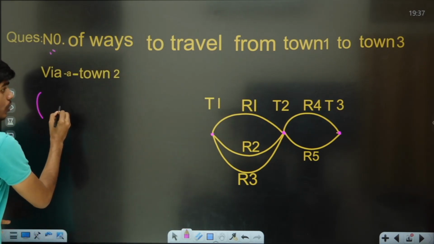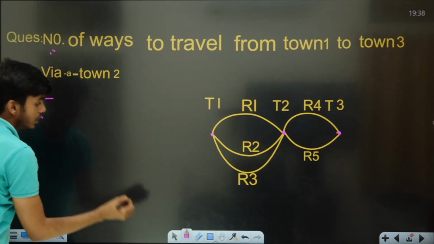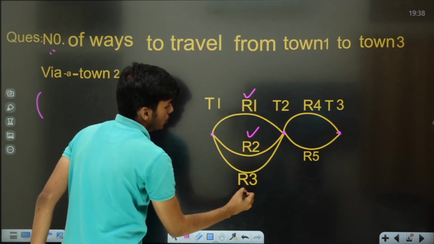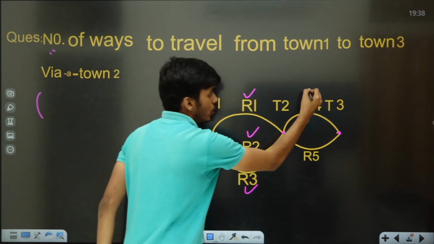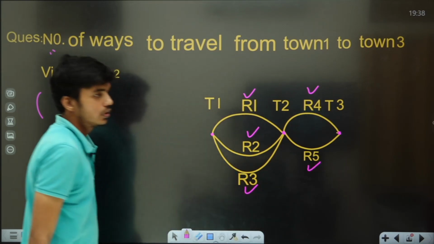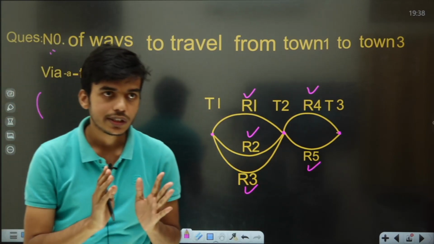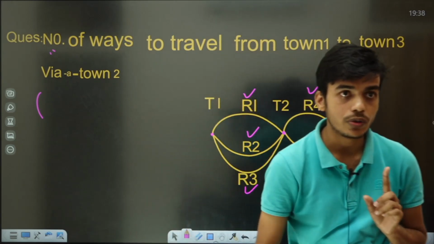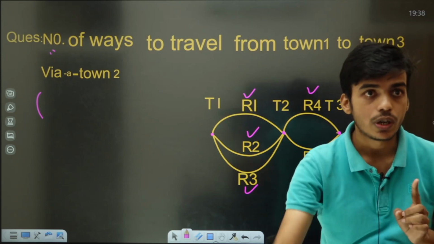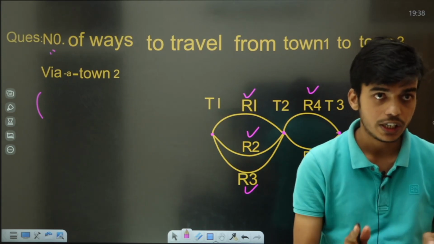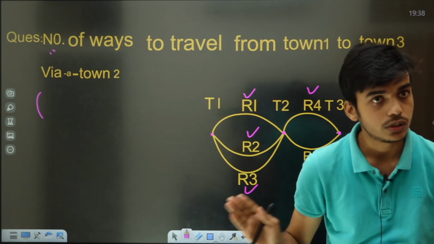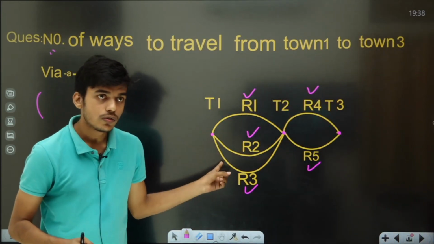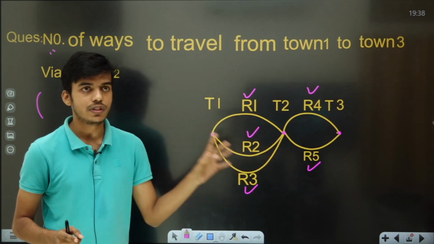Now the question might be clear to you. There are 3 roads to travel from town 1 to town 2, and there are 2 roads to travel from town 2 to town 3, and you have to travel from town 1 to town 3 via town 2. Via town 2 means passing through town 2. They are asking the number of ways to travel.